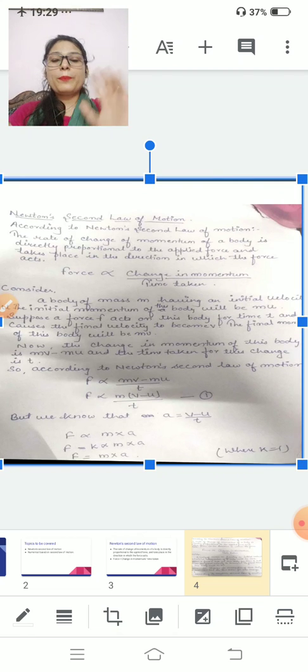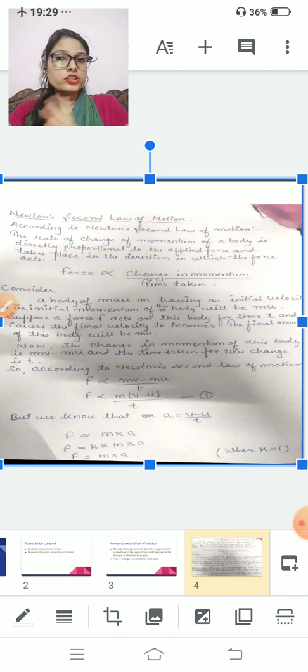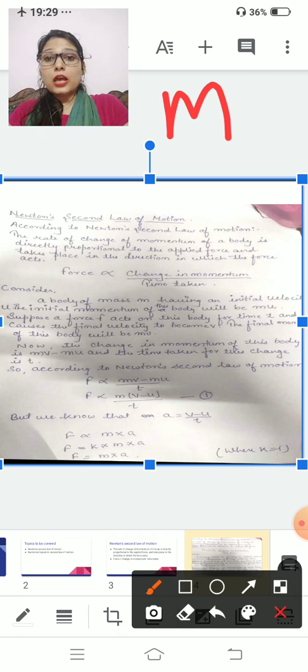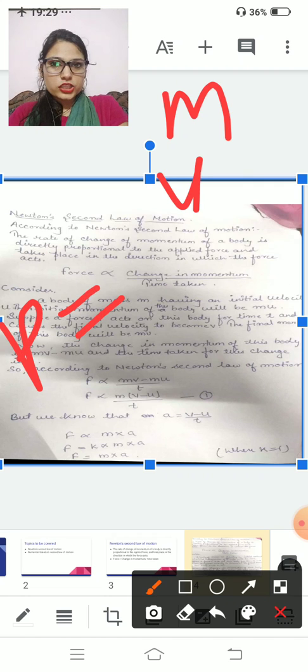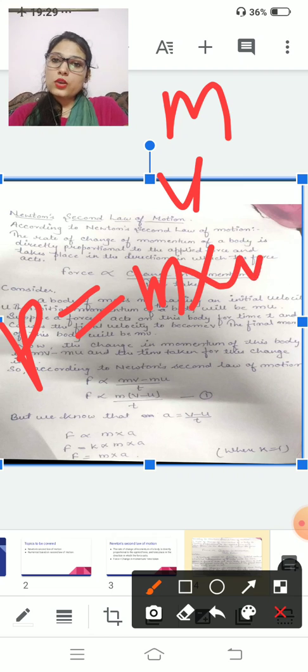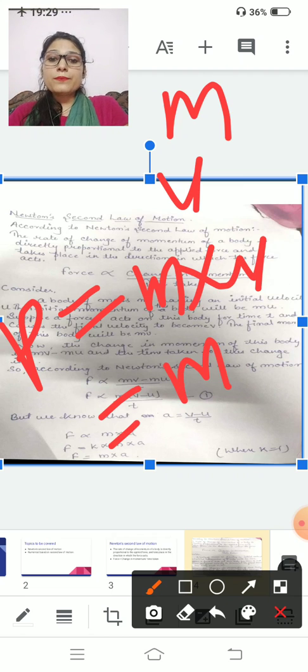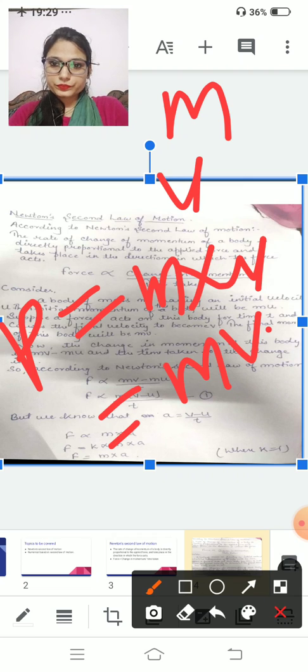Similarly, if you apply an external force on it, that means its velocity will change. Now its velocity will change from u to v. Mass will remain the same, small m. So your final momentum P is equal to mass into velocity. Here mass is small m and velocity is small v. So it is mv. Clear?